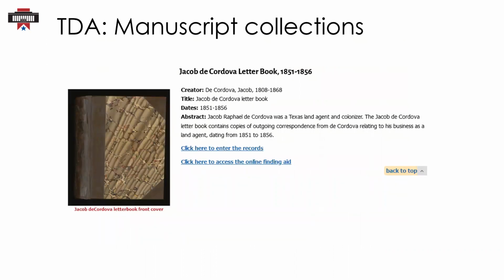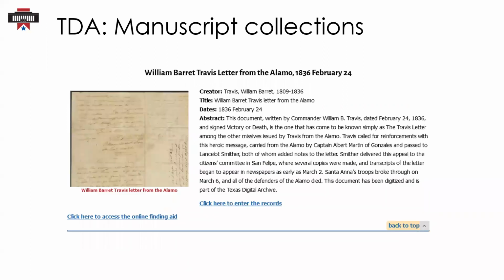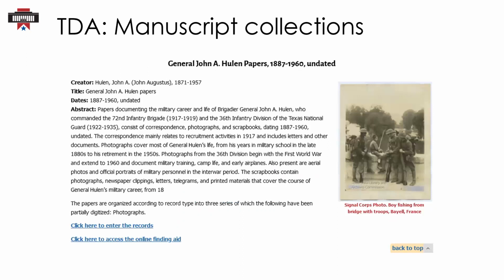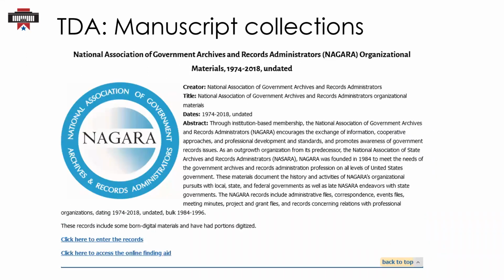Next, we have manuscript collections. Manuscript collections can be excellent resources documenting cultural, social, political, and economic history of Texas. These types of collections at TSLAC include papers of private individuals and public officials, as well as records of churches, businesses, and social and welfare organizations.